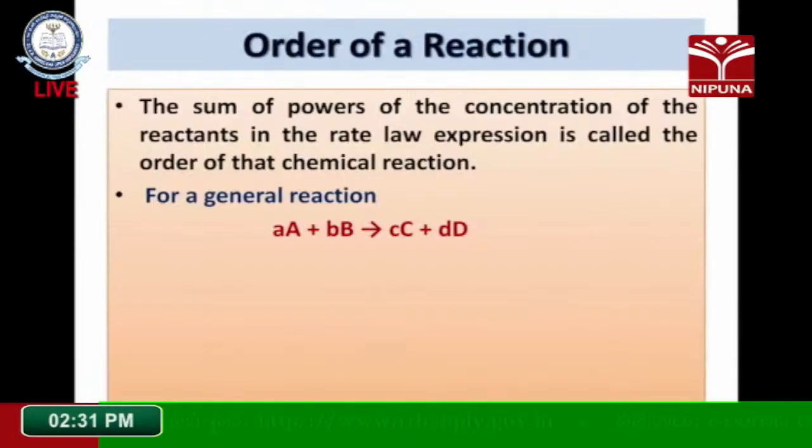With the help of the rate equation, whatever reactant molecules are involved in the reaction, we are going to find out the order of that reaction. Coming to the order of the reaction, take a general reaction: a moles of reactant A plus b moles of reactant B converted to c moles of product C and d moles of product D. The rate is always directly proportional to the concentration of the reactants, whose coefficients will be taken as powers. The sum of the powers of the concentrations of the reactants involved in the rate equation will be considered as the order of the reaction.